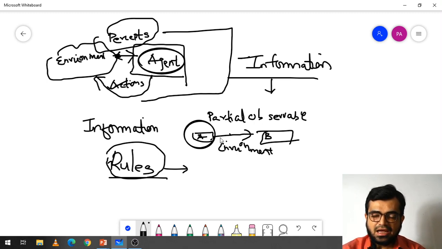And suppose the car is at this location and any untoward condition happens at the time, what should the car decide, which particular information should it select? For example, if the car is moving from one location to another, whenever there is traffic, the speed should decrease. How does the car know that the speed should decrease?